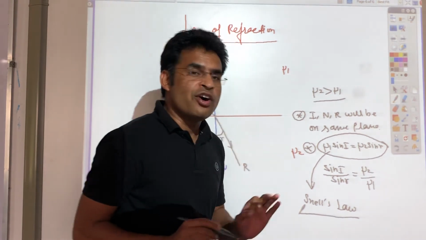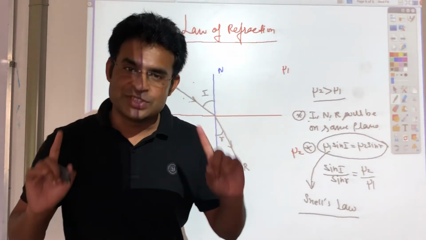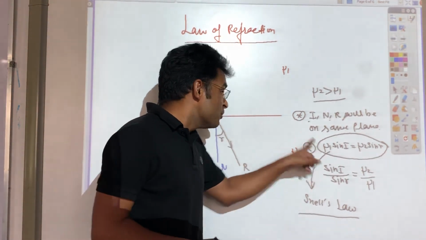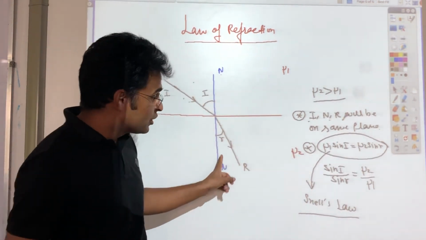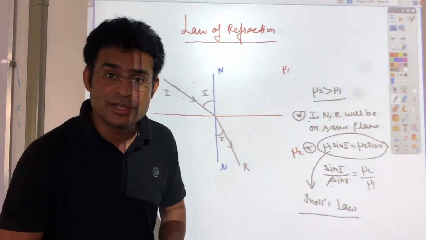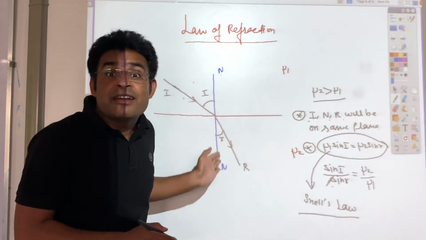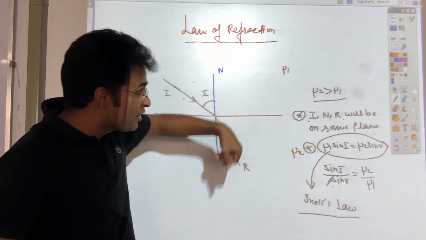So there are two laws of refraction. One, the incident ray, normal, and refracted ray will lie on the same plane. Second, mu1 into sin i is equal to mu2 into sin r, or else you can write sin i divided by sin r is equal to mu2 by mu1. Here the light is moving from a rarer medium to a denser medium, that's why it's bending towards the normal.